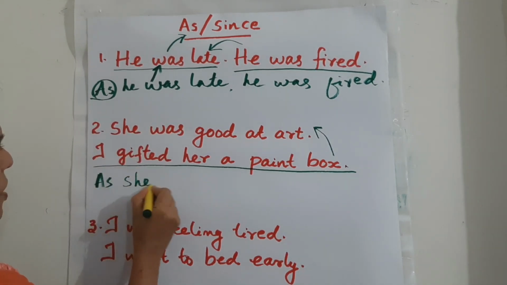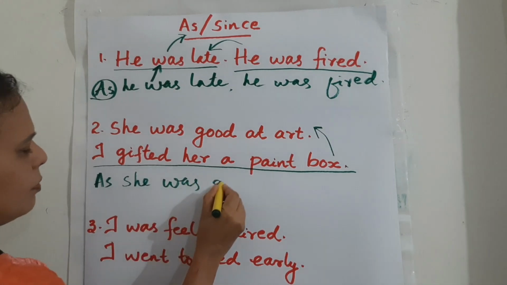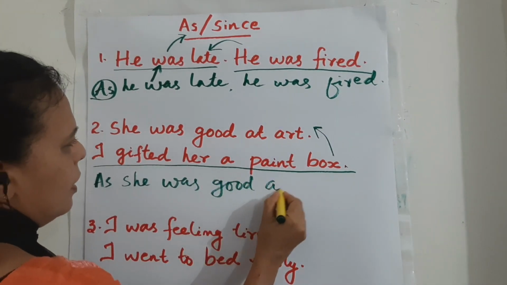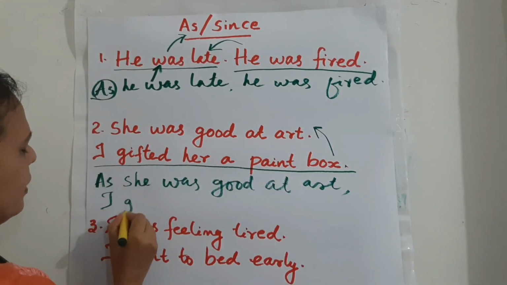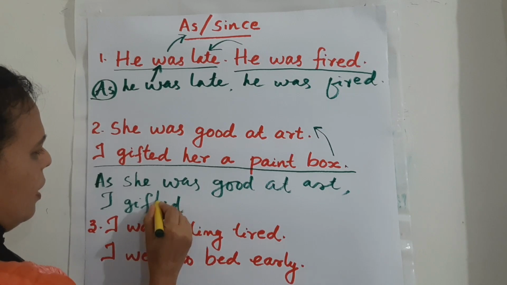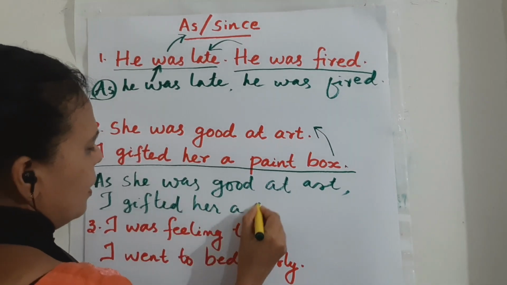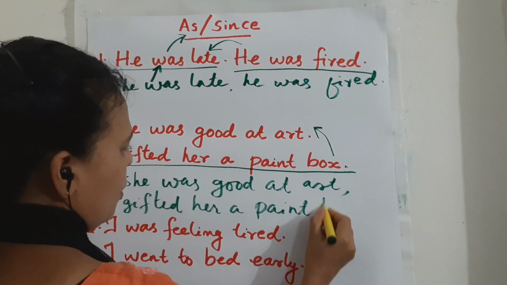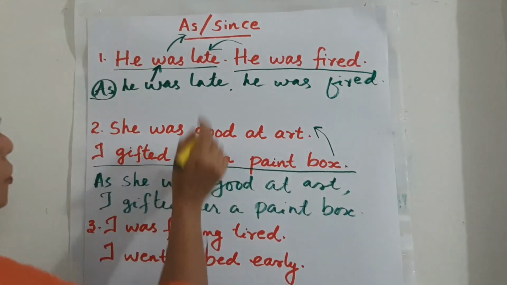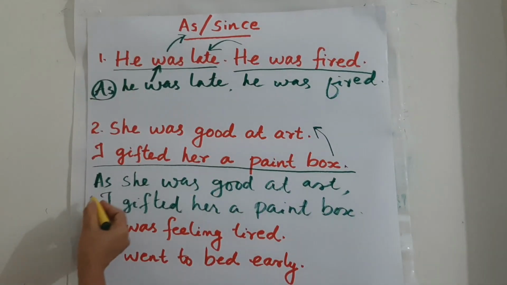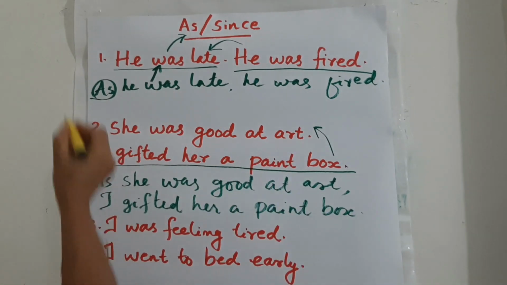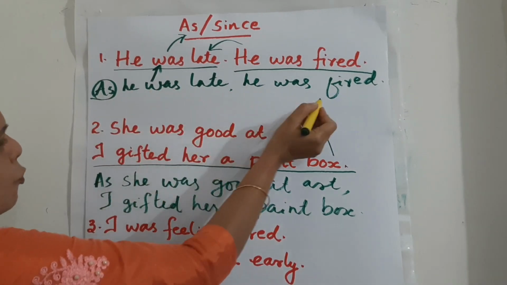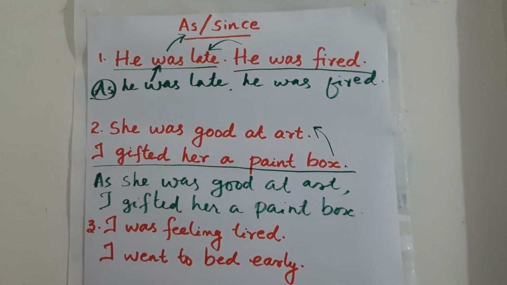As she was good at art, I gifted her a paint box. The same way you can use since also. Since she was good at art, I gifted her a paint box. Same thing as, since he was late, he was fired.